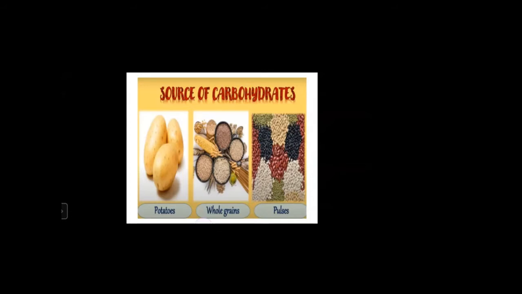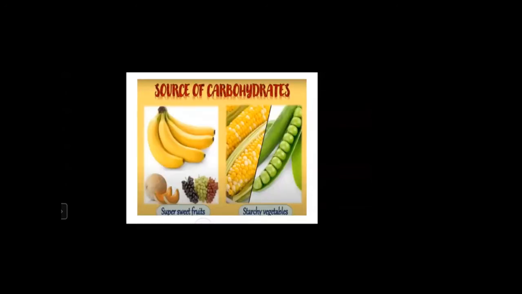All right. So, these are the staple food. Cereals are our staple food, that is rice, wheat, jowar, bajra. We intake them more because our body needs more carbohydrates. We also get carbohydrates from very sweet fruits like banana and grapes, and also from starchy vegetables, that is maize and peas.